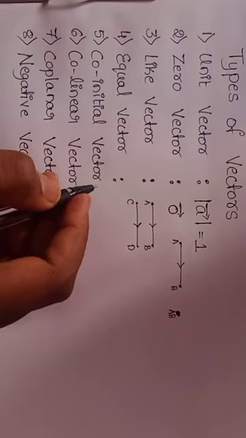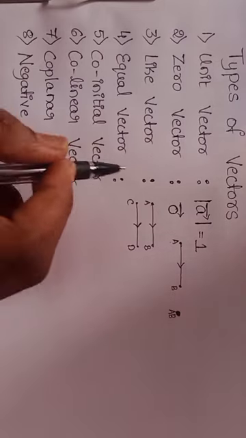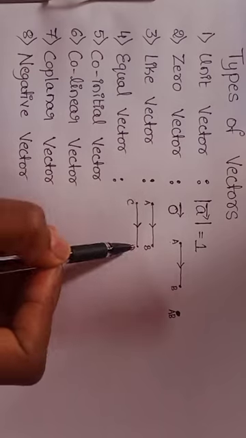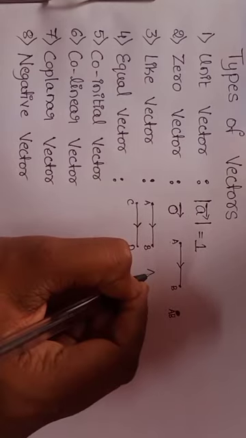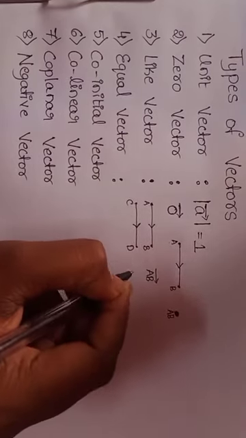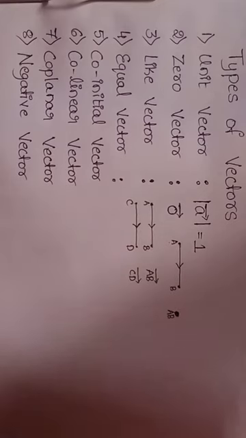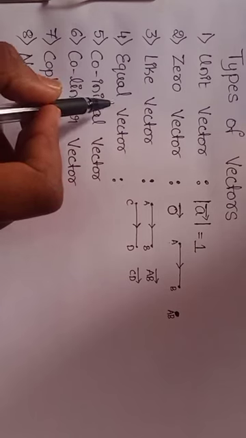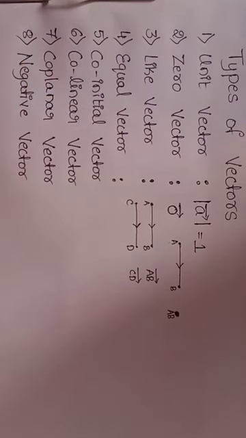Two vectors are said to be equal if and only if both have the same magnitude and direction. See here, if we consider vector AB and vector CD having the same magnitude and the same direction, then that type of vector is known as equal vector. Got it? So next we move towards co-initial vector.